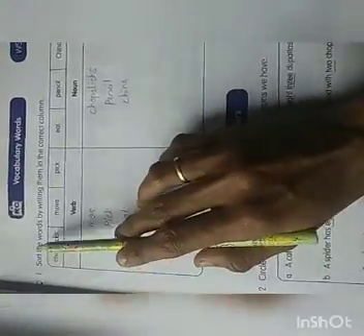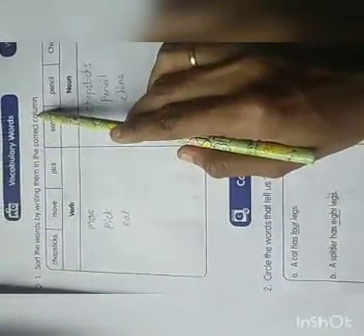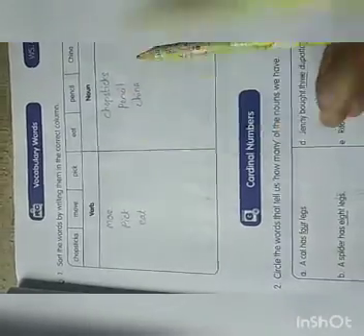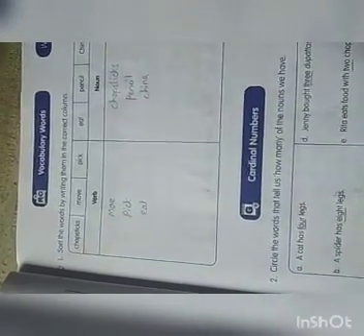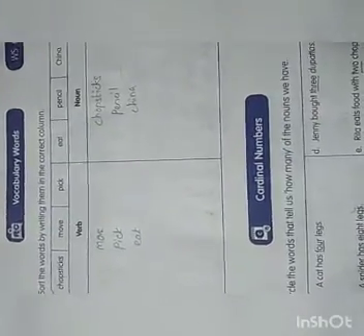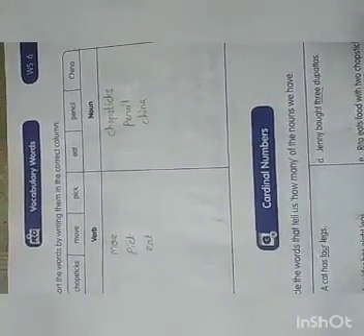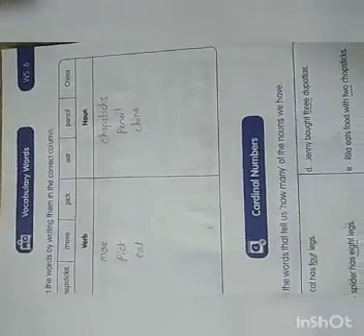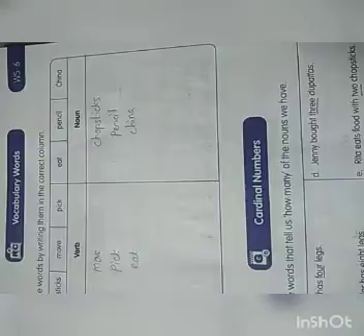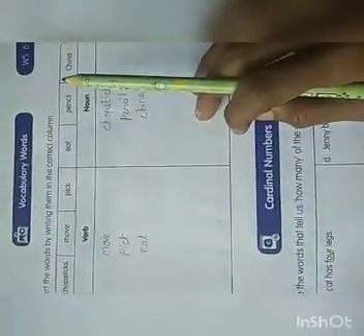Worksheet number 6. Vocabulary words. Sort the words by writing them in the correct column. So, verb and noun is given. What is verb and what is noun? What is noun? Very good. Noun is a naming word. A naming word we can call by its name. That is noun. So, what is verb? Verb is nothing but action word or doing word. Okay. So, you should write it in the correct column.